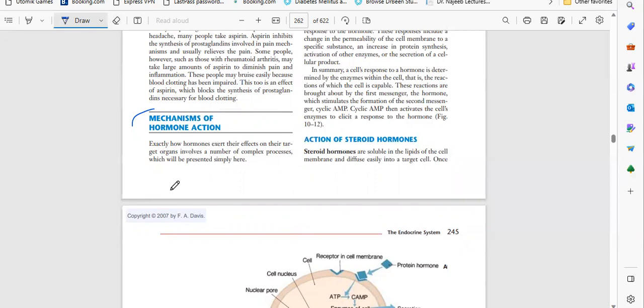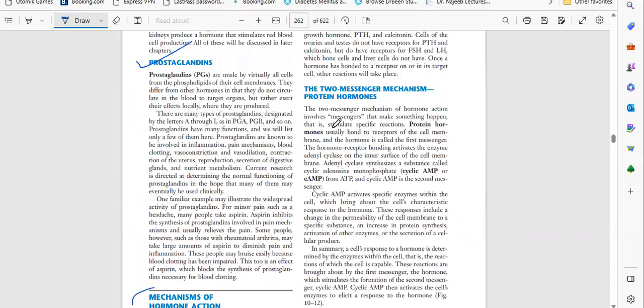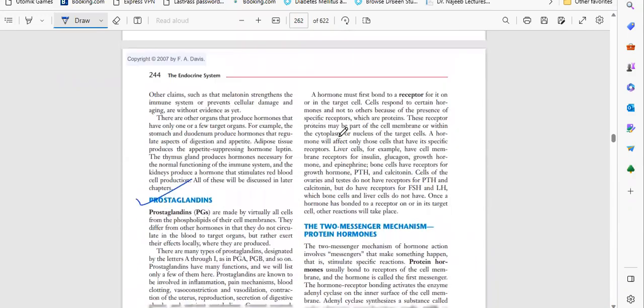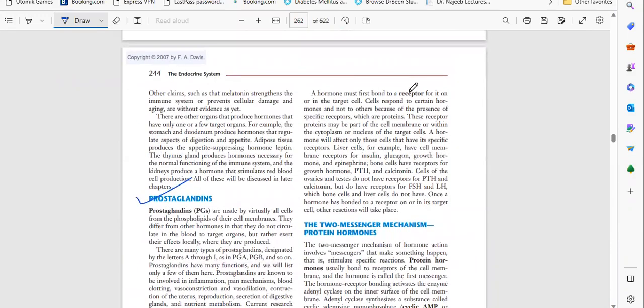This is a very complex process, which will be presented simply here so we can understand in a simple manner. The hormone must first bind to a receptor. Each hormone has its receptor. Receptors mean the receiver of the cell. Cells respond to certain hormones and not to others because of the presence of specific receptors, which are proteins. So basically the receptors are made up of proteins.